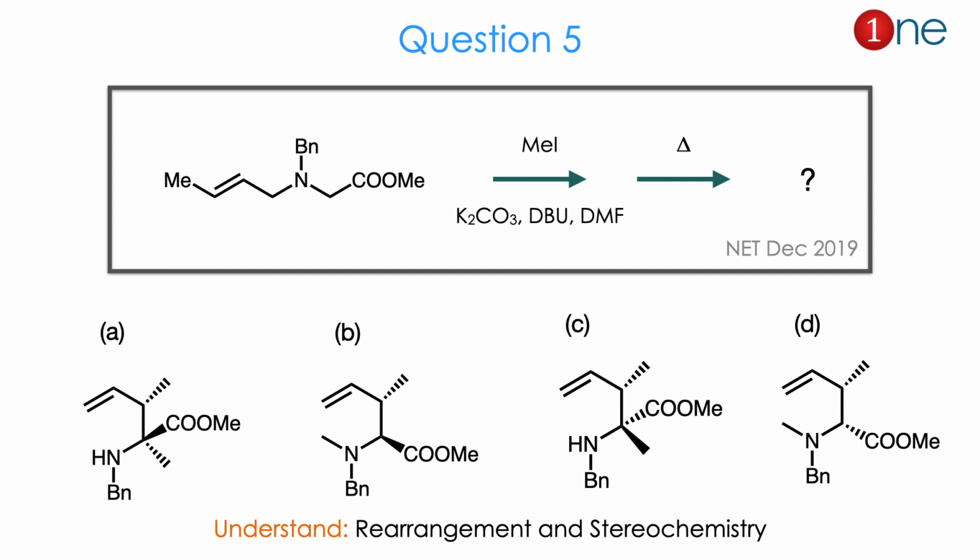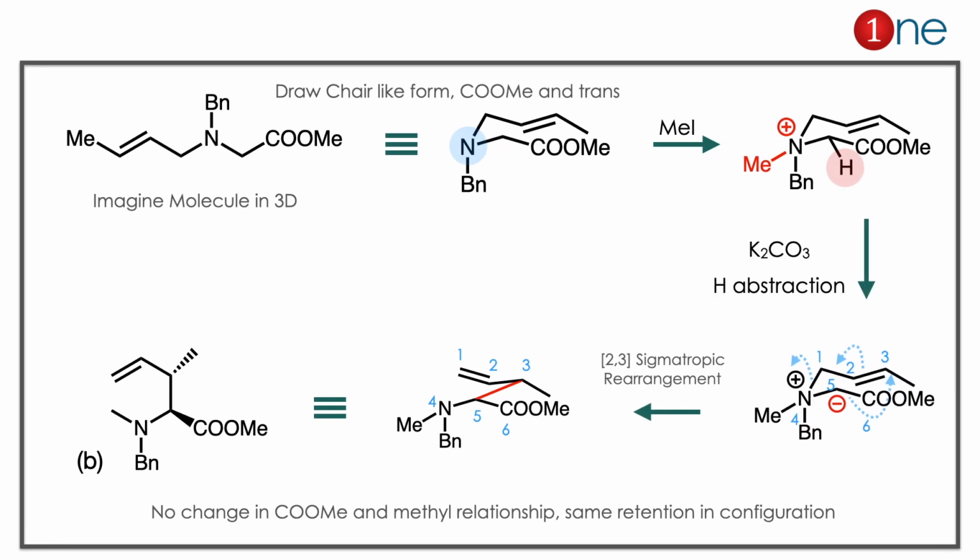So from the reactant to product you might understand rearrangement definitely occurs, and the stereochemistry of methyl and COMe is important here. The answer is B. Let us see how. The starting material has an amine, and we have to redraw it for the product formation. We will redraw it to the chair form like cyclohexane. So if you redraw it, you have COMe and methyl trans to each other. So initially COMe and methyl are trans to each other.